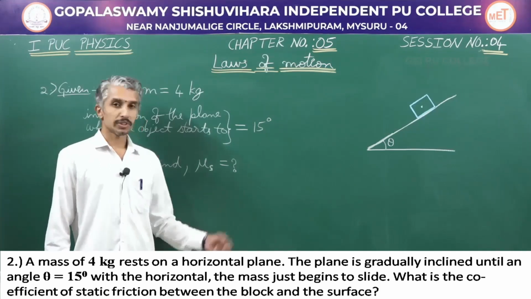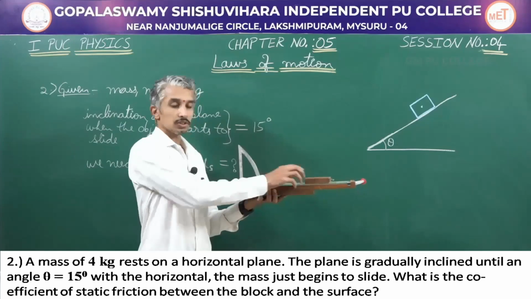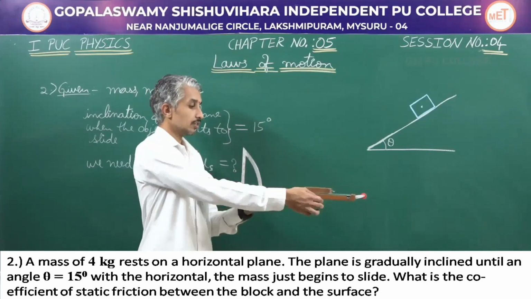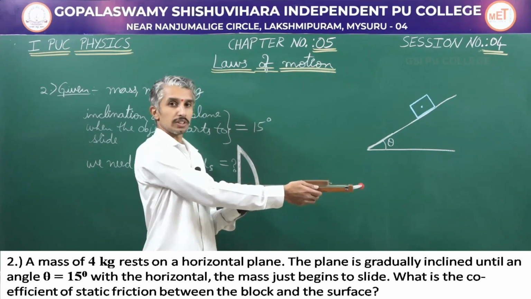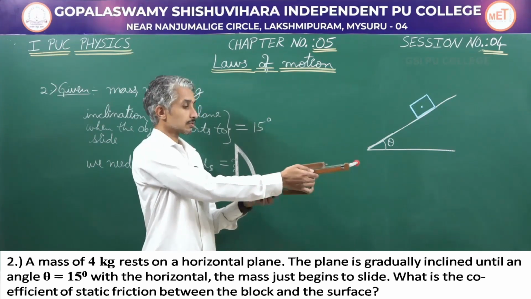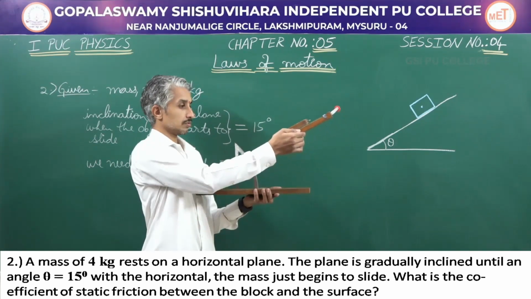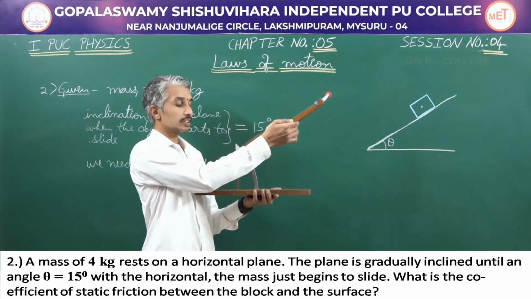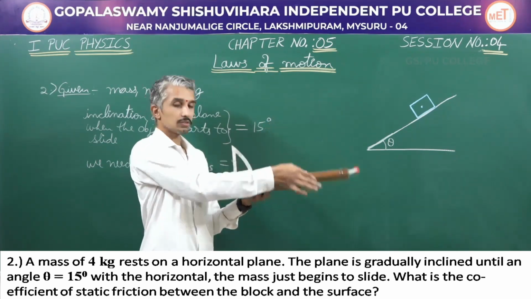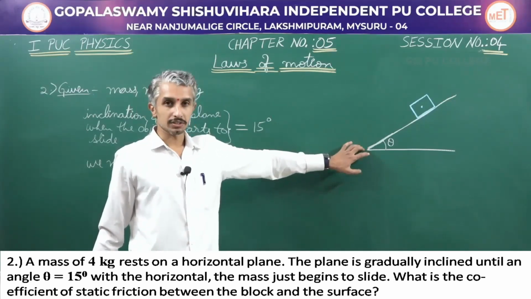Before we start solving the numerical, let us try to understand the numerical. We have a box on a horizontal surface, and the horizontal surface is slowly raised until it starts to slide down. So this is the condition being represented here.